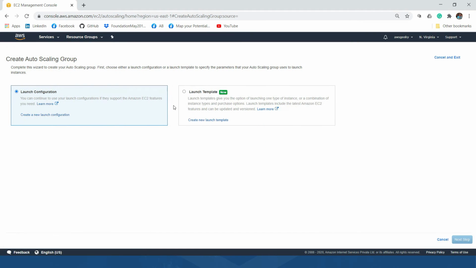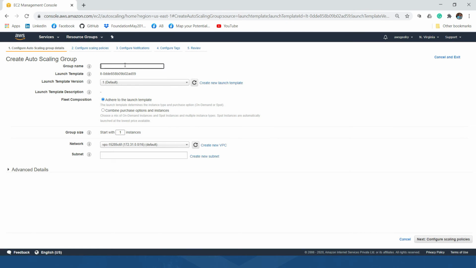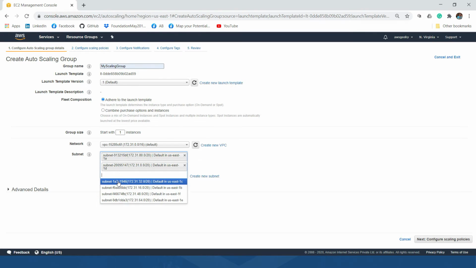Create autoscaling group, launch template, Ubuntu Java, and this is the template which we just created. So let me select that and go to next. Let me give some name as my scaling group, and this is the default VPC. Let me select a couple of subnets here